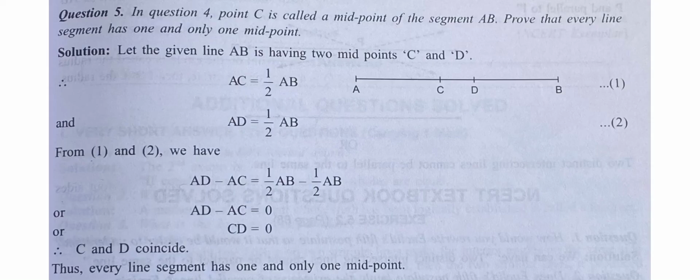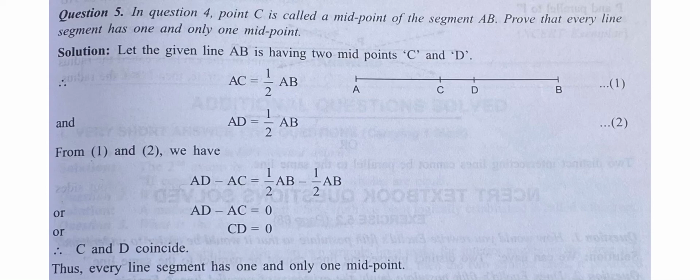So in the last question, C was midpoint of AB. Now we have to prove that every line segment has one and only one midpoint. So let us consider line segment AB having two midpoints, C and D. Now from the above example, we can write AC is equal to half of AB, and AD is equal to half of AB, since C and D are considered as two midpoints.